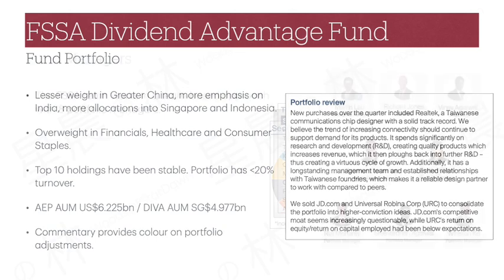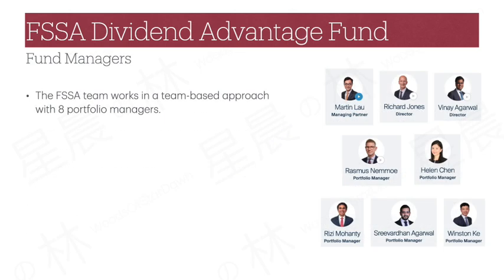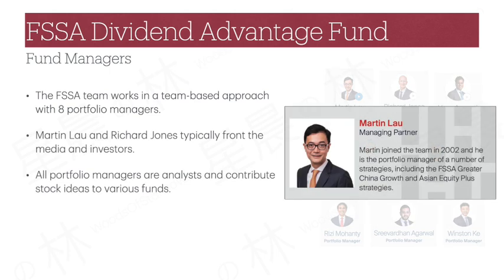The FSSA team is small and currently has 8 portfolio managers, who normally work as a team across the various funds that they manage. They are physically located in Singapore, Hong Kong, and London, and most have worked in the team for the majority of their careers. Martin and Richard are usually the ones that front the media and investors on behalf of the team, and Martin is the key responsible person for AEP and DIVA. There is unfortunately not much information introducing the managers in the FSSA website, except for a few short video interviews.